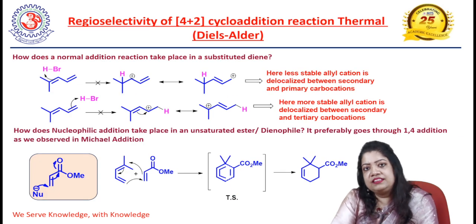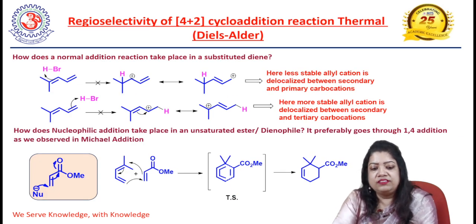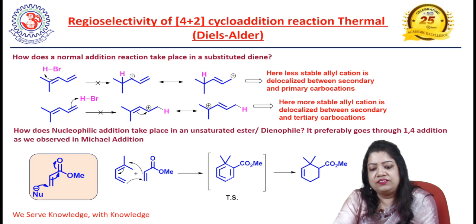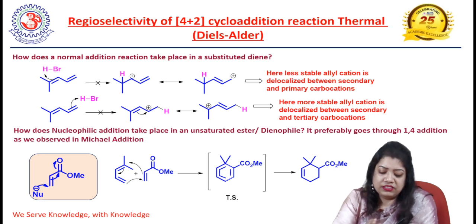Now we will discuss the regioselectivity of 2 plus 2 cycloaddition reactions, and before that I will discuss regioselectivity in the 4 plus 2 cycloaddition reaction in thermal mode, that is the Diels-Alder reaction.